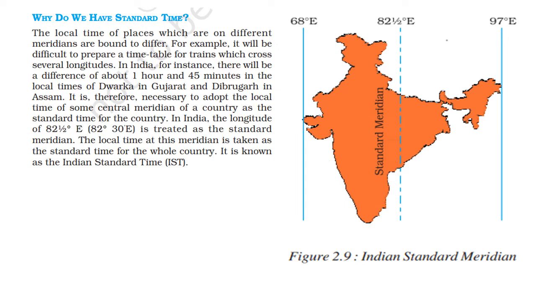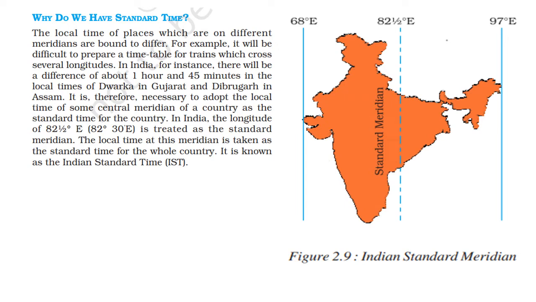It is therefore necessary to adopt the local time of some central meridian of a country as the standard time for the country. In India, the longitude of 82 and half degree east means 82 degree 30 minute east is treated as the standard meridian.